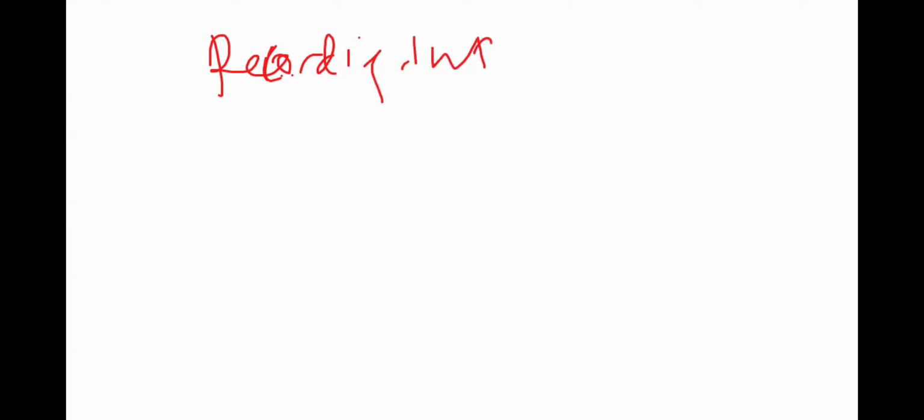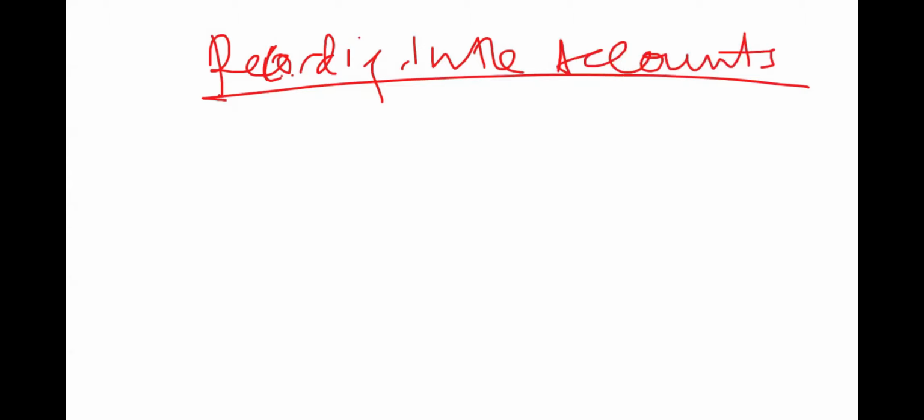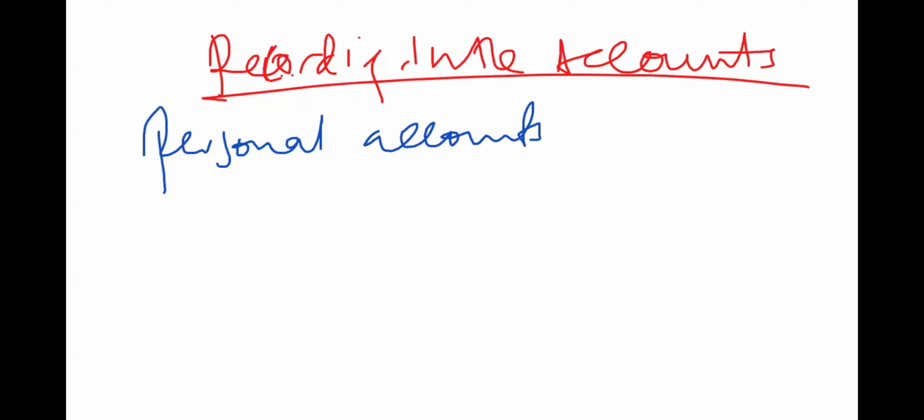Now, if we take, let's say, the personal accounts, we try to create a special rule for these personal accounts. It will be the same thing that we are going to do for the real accounts.